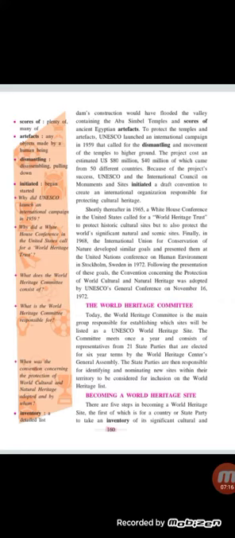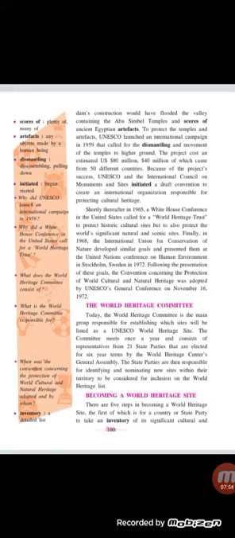The project cost an estimated US dollars 80 million, and 40 million of which came from 50 different countries. See, it was very costly. That's why other countries also came forward and helped by providing this money. They contributed. Because of the project's success, UNESCO and the International Council on Monuments and Sites initiated a draft convention to create an international organization responsible for protecting cultural heritage. Okay, this organization also came into existence after this.